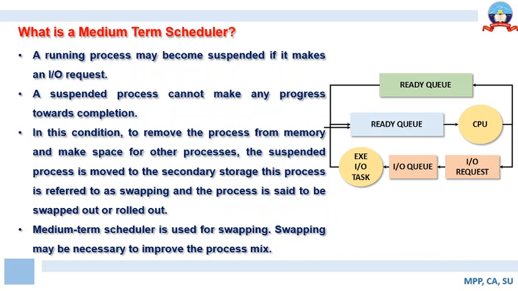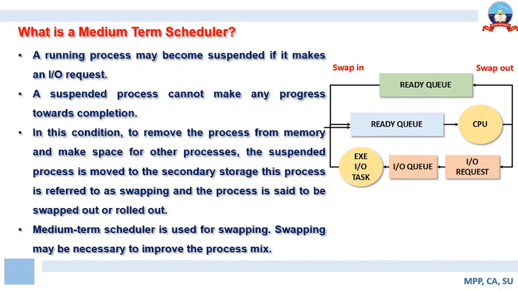So the mechanism of bringing the job out of the main memory is called swap out. And likewise, you have a mechanism for bringing in the job from the secondary memory onto the ready queue, which is called swap in. So swap in and swap out are two activities that are performed by the medium term scheduler for launching the job back onto the main memory.